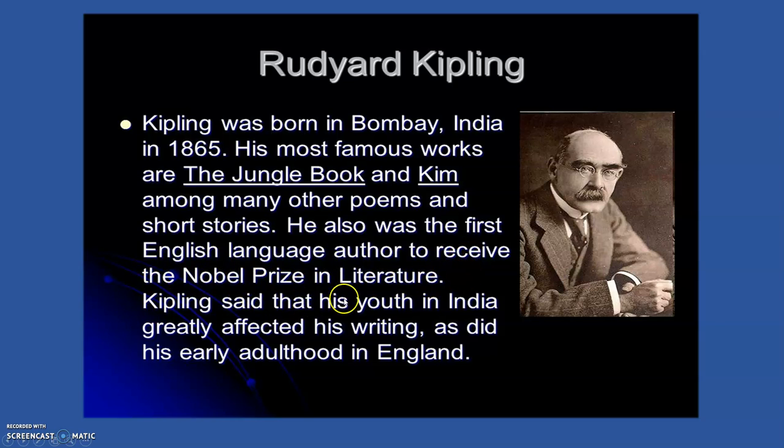Kipling said that his youth in India greatly affected his writing, as did his early adulthood in England. So this is a great author, and we need to be proud because he was born in our country, though he migrated later on. And he's written this children's story.